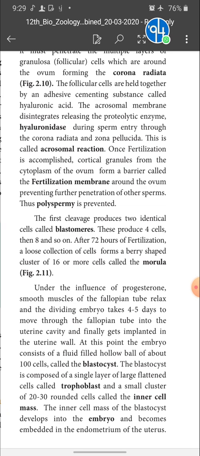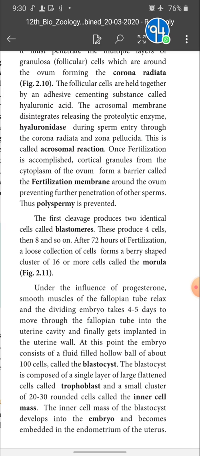At this point, the embryo consists of a fluid-filled hollow ball of about 100 cells called the blastocyst. When the embryo reaches the uterine wall, it consists of a ball of about 100 cells. That is called what? Blastocyst. It is filled with fluid also. The blastocyst is composed of a single layer of large flattened cells called the trophoblast and a smaller cluster of 20 to 30 rounded cells called the inner cell mass. The inner cell mass of the blastocyst develops into the embryo and becomes embedded in the endometrium of the uterus.